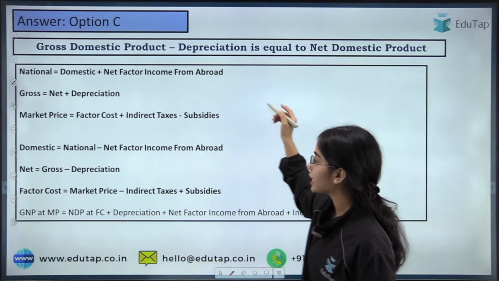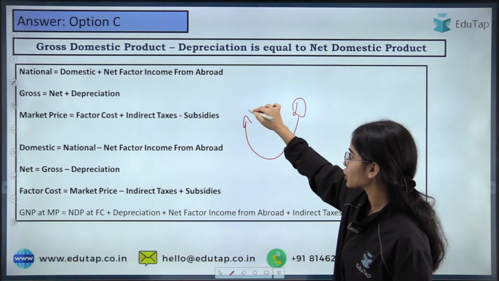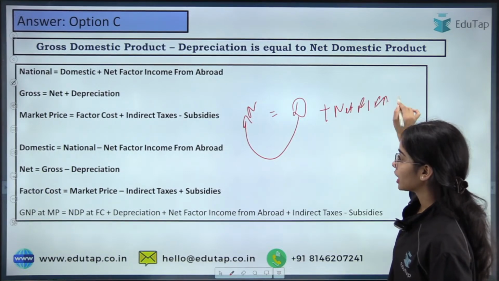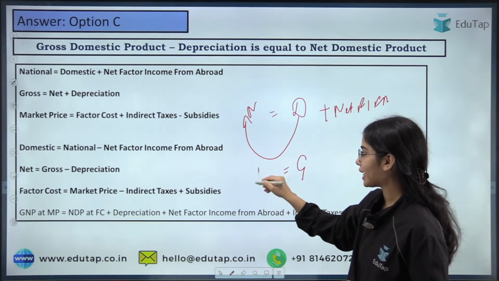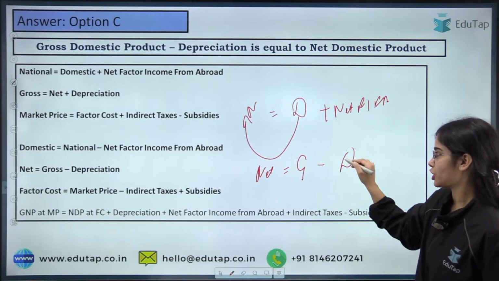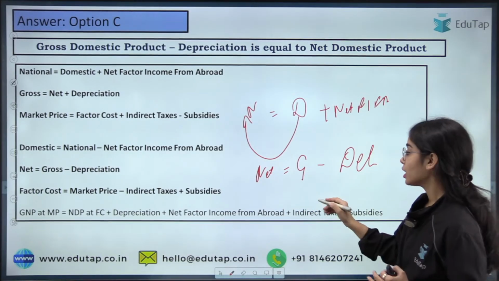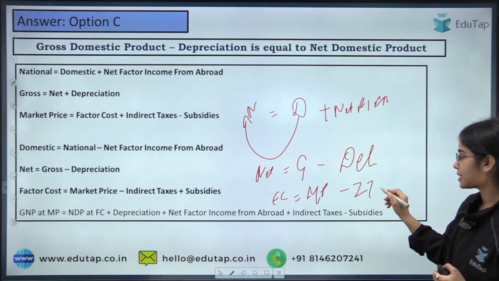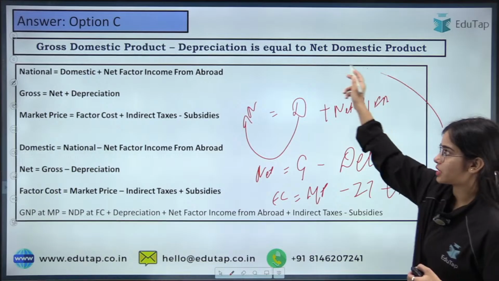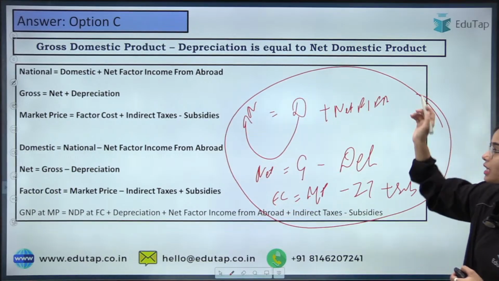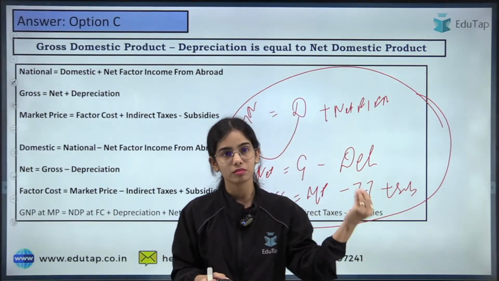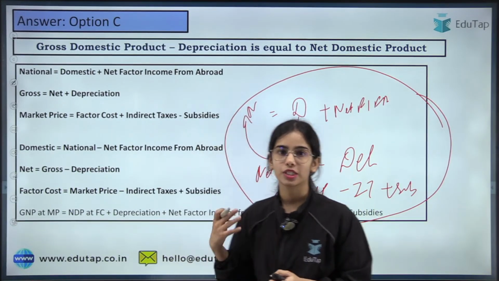And you can see that if you want to go from the domestic to national, you have to add the net factor income from abroad. If you want to go from gross to net, you have to deduct the depreciation. If you want to go from the market price to factor cost, you have to deduct the indirect taxes and add the subsidies, and vice versa. So these are three important formulas present in the chapter on growth and development. Okay, so this is the idea.